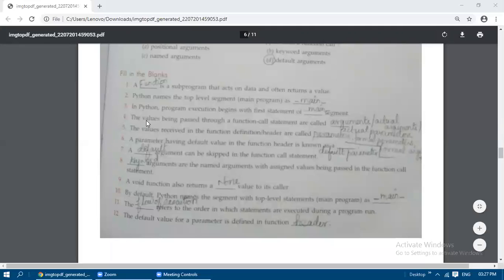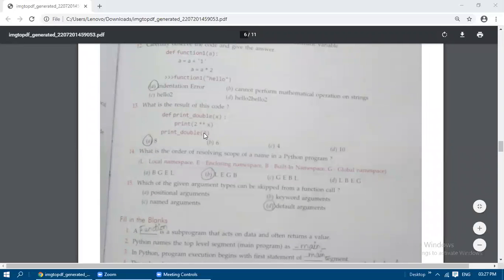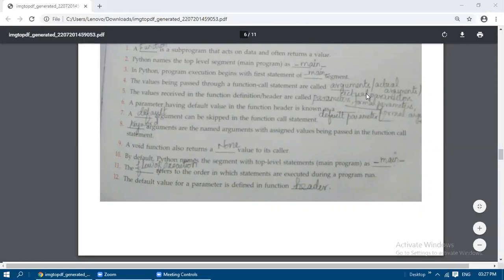Then, the values being passed through a function call statement are called, okay, through the function call, whatever values we are passing. This is a function call: print underscore double of 3. Whatever values we are passing through a function call statement are called arguments or actual parameters.